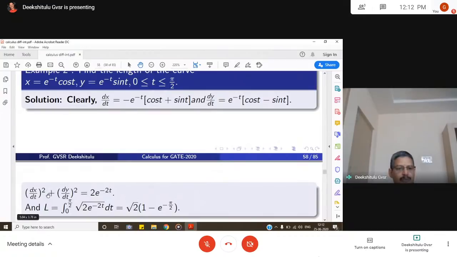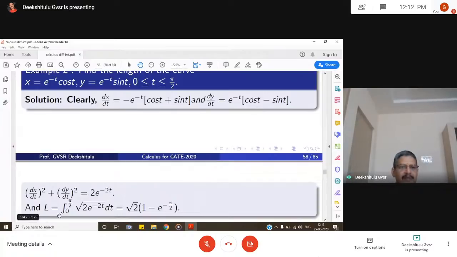So dx by dt whole square plus dy by dt whole square becomes e power minus 2t, since e power minus t whole square is common here. So that becomes e power minus 2t times cos t plus sin t whole square plus cos t minus sin t whole square. The 2 cos t sin t and minus 2 sin t cos t get cancelled. Cos square plus sin square is 1, cos square plus sin square is 1. So we get 2 e power minus 2t.